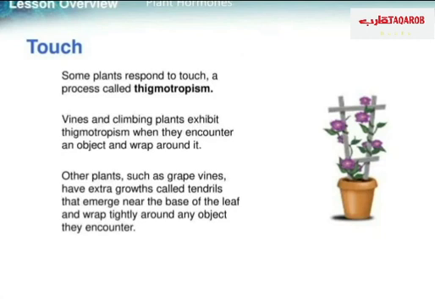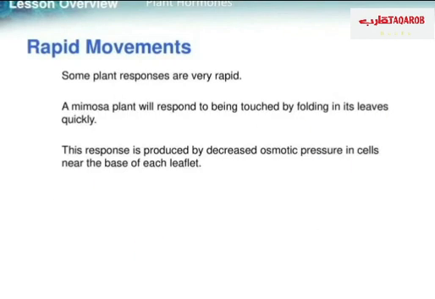The last one is touch. Some plants respond to touch, a process called thigmotropism. Vines and climbing plants exhibit thigmotropism when they encounter an object and wrap around it. Other plants, such as grapevines, have extra growth called tendrils that emerge near the base of the leaf and wrap tightly around an object they encounter.